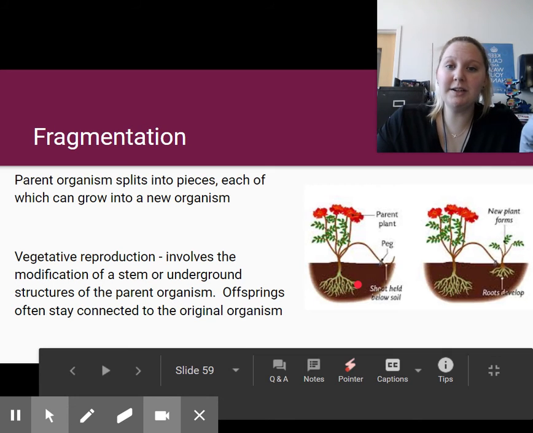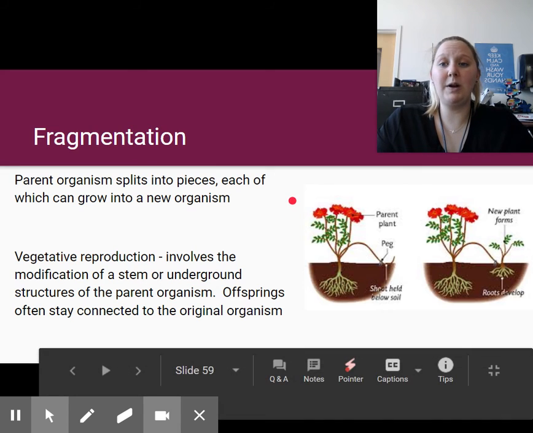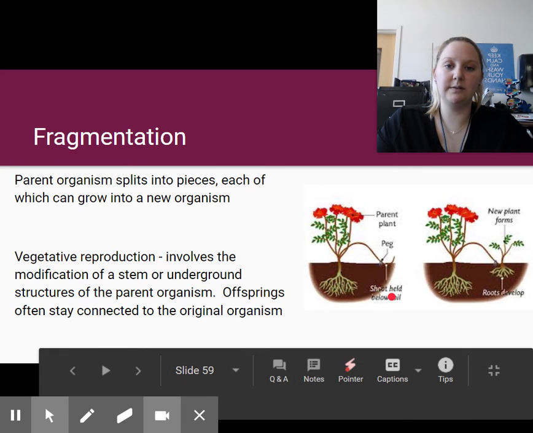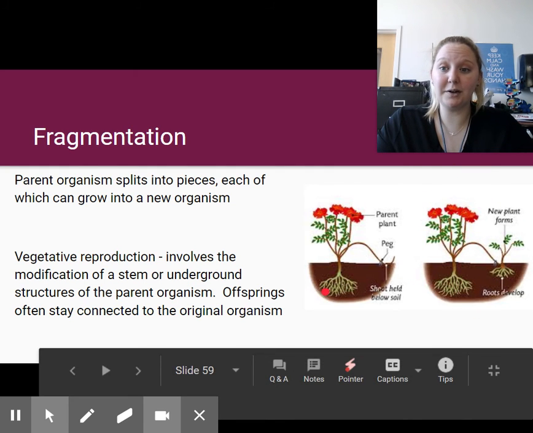Fragmentation is another common one, especially with perennial plants. Anyone who has bulbs for lilies or lilac trees, anything like that, knows that these things grow like absolute wildfire. It's when the parent organism splits into pieces, each of which can then grow into its own organism. So we see here this stem, which is now called a peg, is growing downwards into the ground. And instead of breaking, it stays connected and grows a new organism. This is how these perennial plants are able to spread like wildfire.